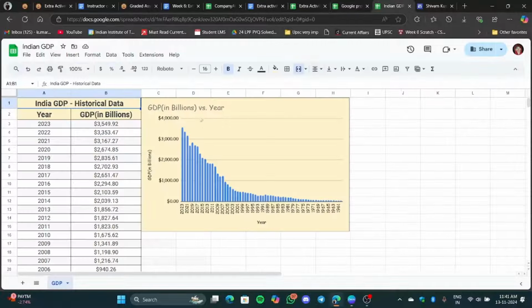So for Indian GDP, this was my very first data that I collected. What I thought of working on was that maybe we can observe some trend. You can see the Indian GDP is constantly growing. So I thought maybe we can do some exponential distribution over here, which can help us predict the GDP of the country. Say this is 2023, what will be the GDP of this country in 2025 or 2026? That was my primary understanding of using this data. So we can model something and then do some prediction.